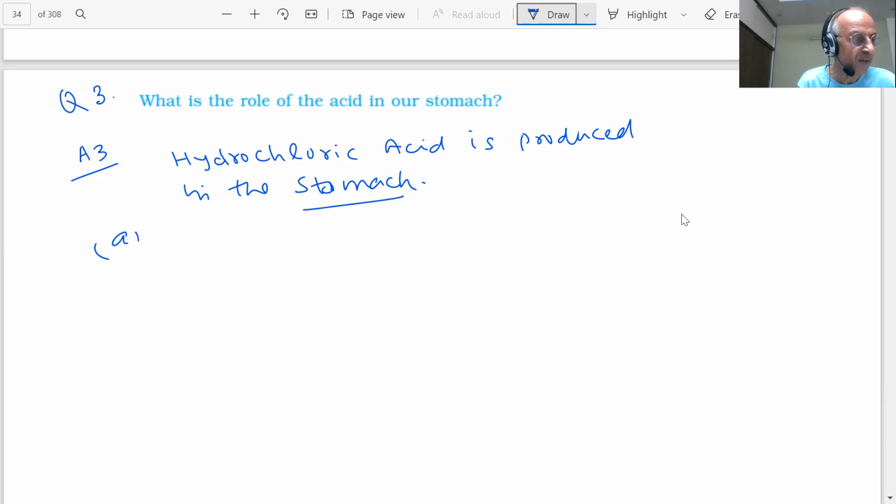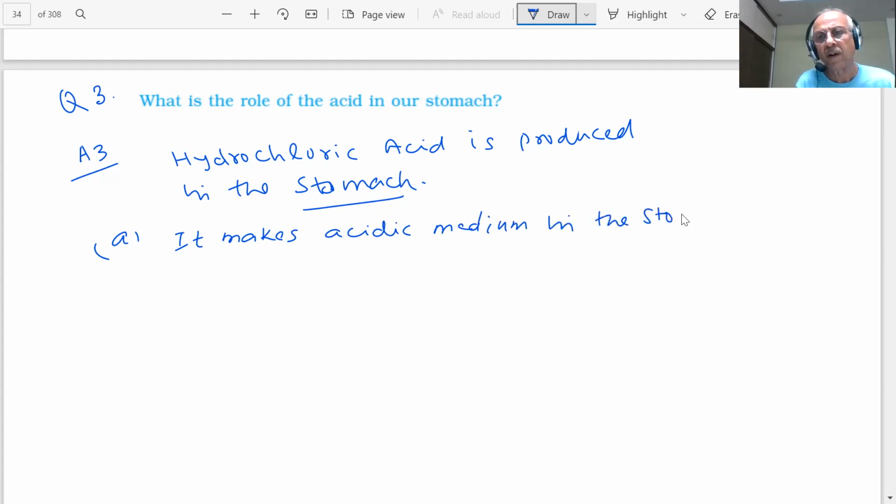What does the acid do? It makes an acidic medium in the stomach. So what will happen then? This activates, what does it activate, students?